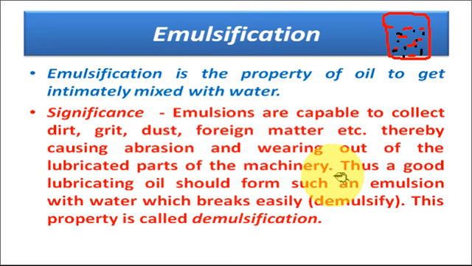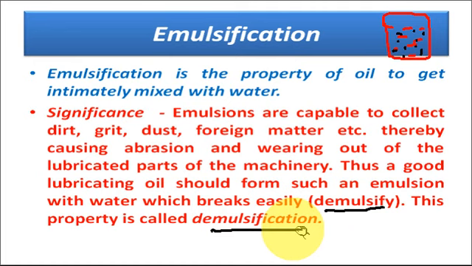Therefore, we must know how much tendency the lubricating oil has for emulsification. Thus, a good lubricating oil should form such an emulsion with water which breaks easily, that means which demulsifies easily. This property is called demulsification.